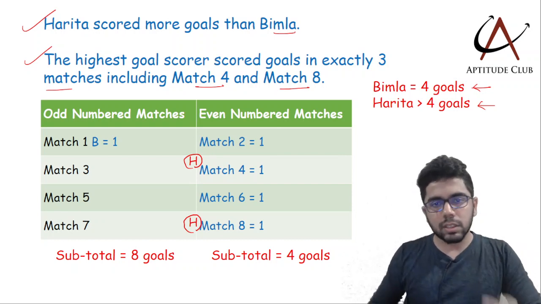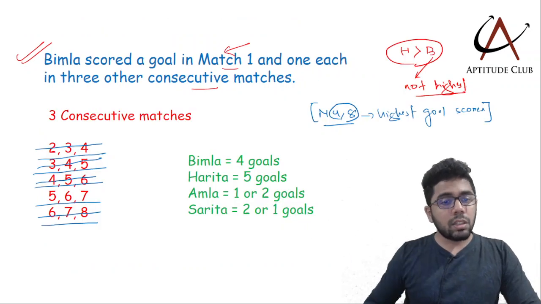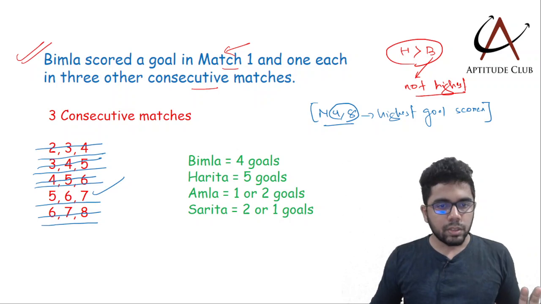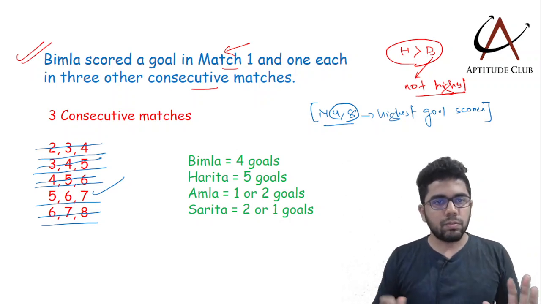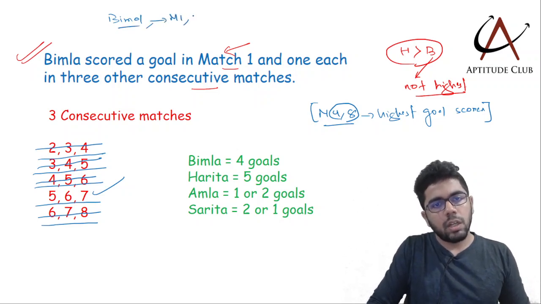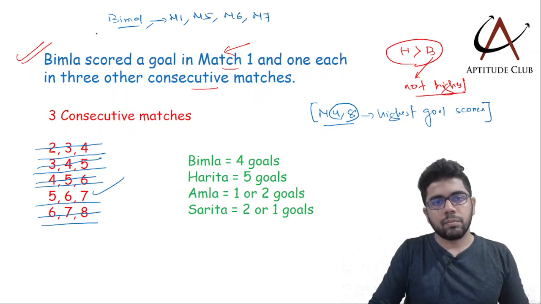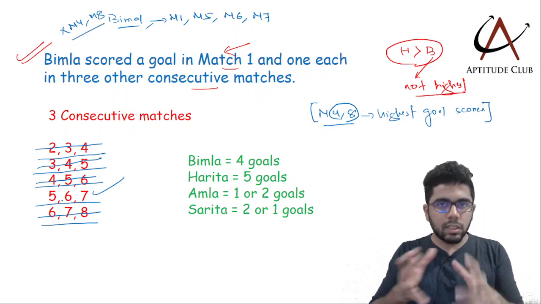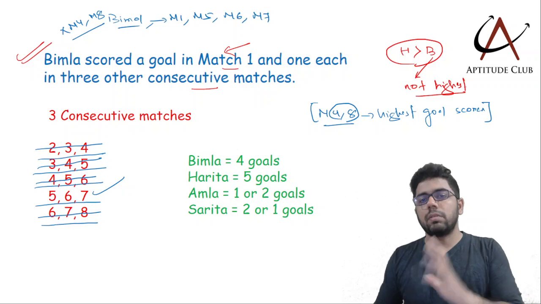Match 8 उसमें आ नहीं सकता. तो जो 3 consecutive matches वो बोल रहे हैं, that is 5, 6 and 7. This is definitely what we can conclude. Bimla is scoring in which matches? Bimla is scoring in match 1 and then match 5, match 6 and match 7. Bimla can't score in match 4 and match 8. That is why I ignore the other cases, and 3 consecutive matches is 5, 6 and 7.